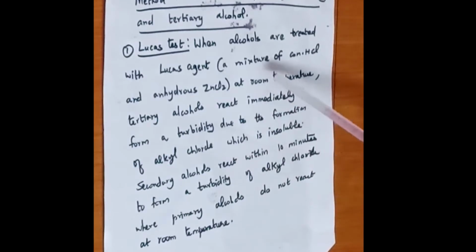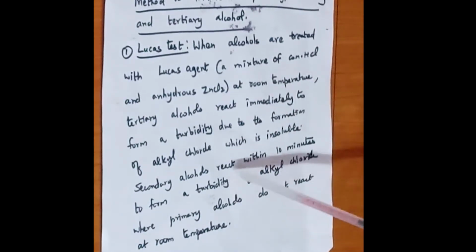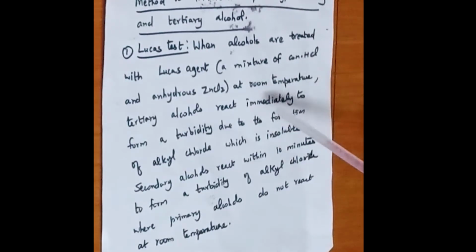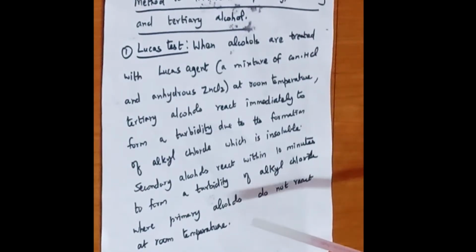So yeah, this is how we can distinguish the three alcohols. The first one is tertiary alcohol; they react immediately to form a turbid solution, which is due to the formation of alkyl chloride, which is insoluble. Secondary alcohols react within 10 minutes to form a turbid solution of alkyl chloride, whereas primary alcohols do not react with Lucas agent at room temperature.